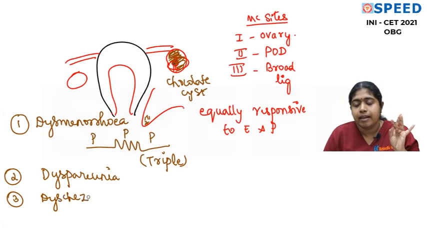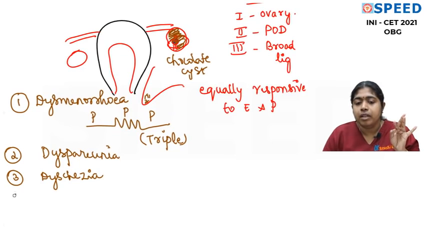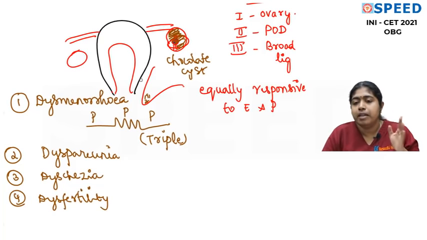Dyschezia is that, because of the endometriotic implants in the pouch of Douglas, she has difficulty in defecation and pain during defecation. That is dyschezia. Also remember dysfertility, that is infertility. Why infertility? There are multiple reasons. The chocolate cyst can interfere with ovulation. The oocyte may get caught in the adhesions. There are multiple reasons. And also DUB, which means there are menstrual abnormalities.